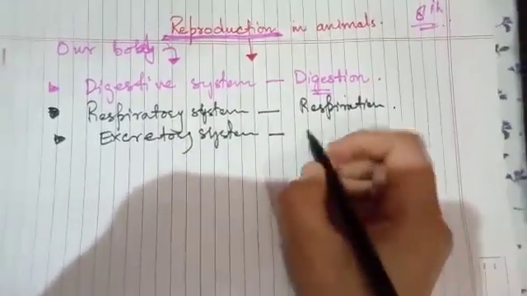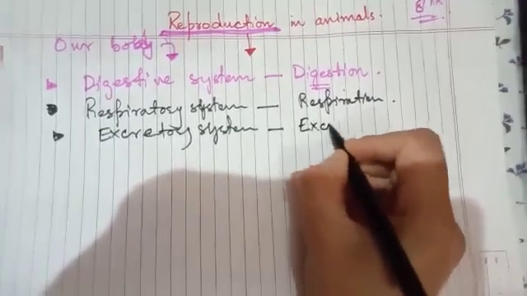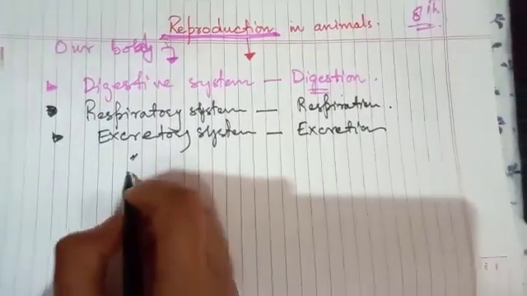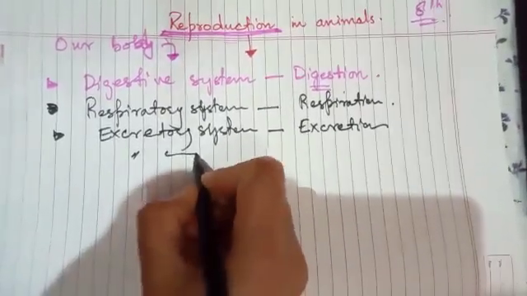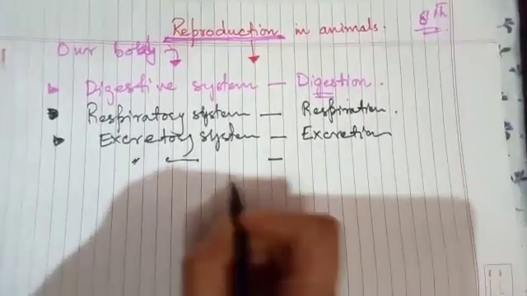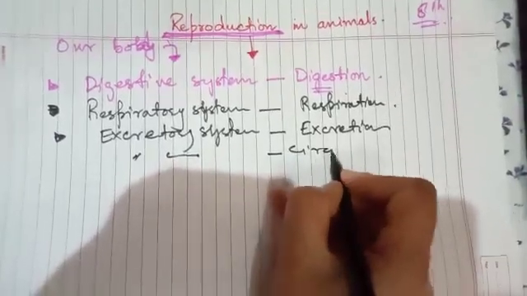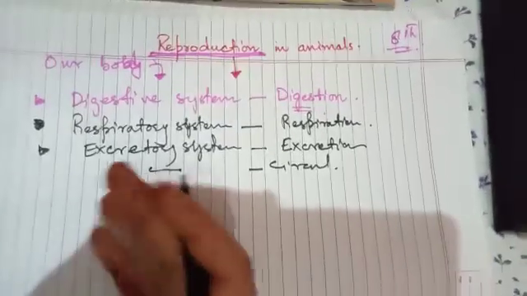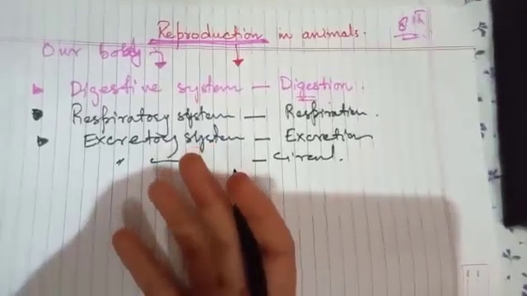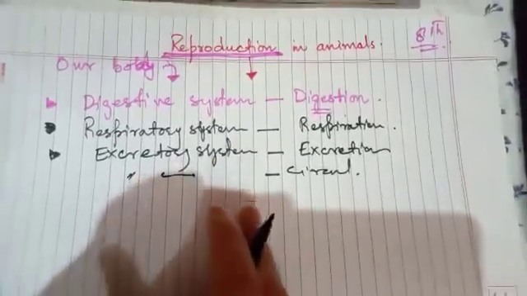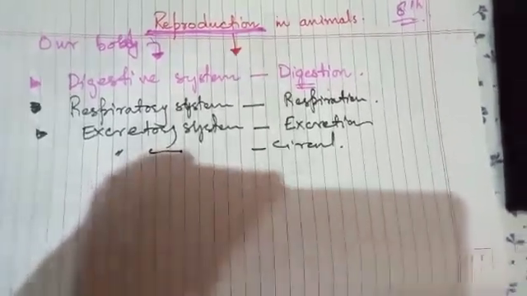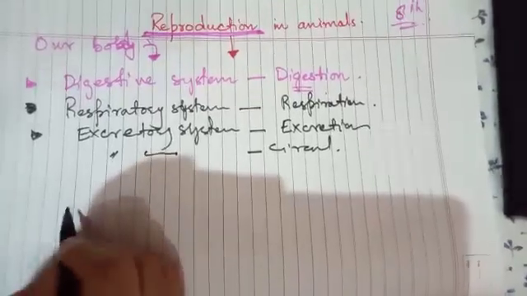It performs its own function, excretion. Like that, the circulatory system is there, which performs the function of circulation. There are so many systems which function coordinately to perform different functions, and by which our body survives well.